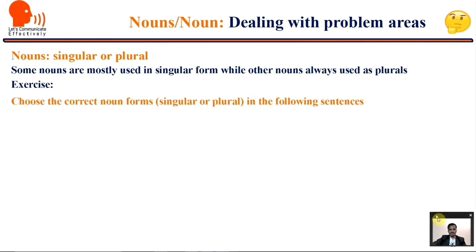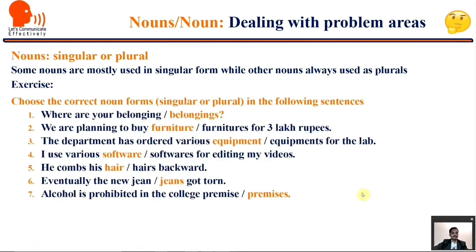So here are the keys to the exercise. Where are your belongings? The noun belongings is always in plural, not belonging. We are planning to buy furniture for 3 lakh rupees, not furnitures. The department has ordered various equipment for the lab. I use various software for editing my videos. He combs his hair backward. Eventually, the new jeans got torn.